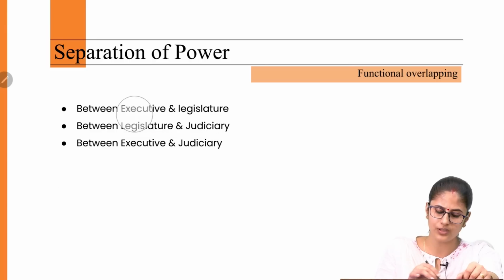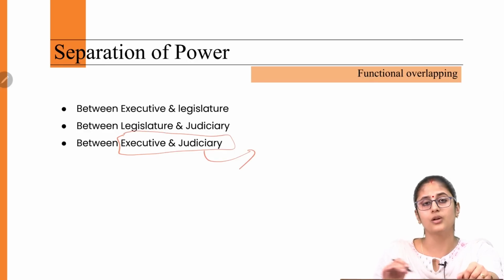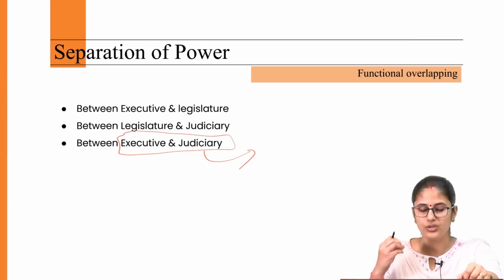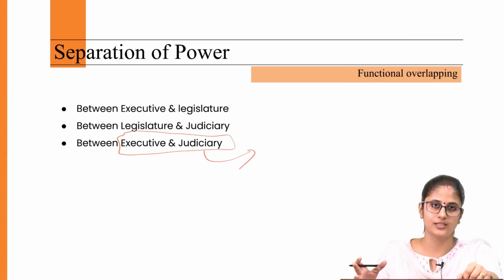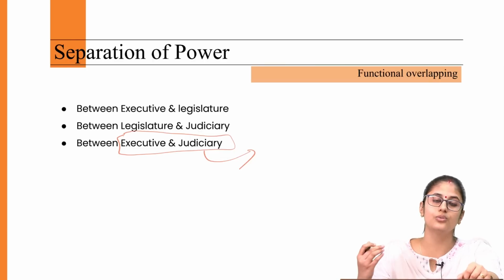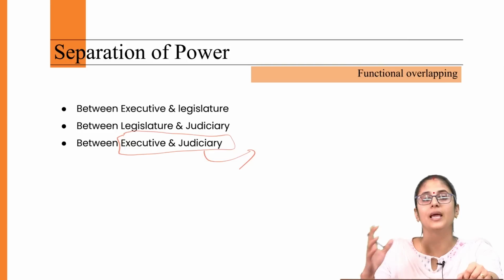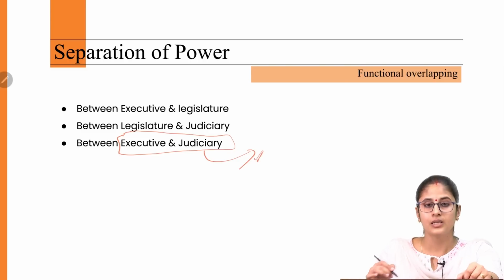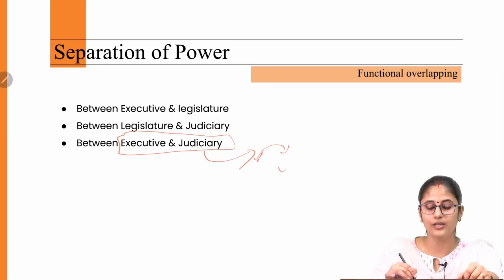Now, let's see the functional overlapping when it comes to the executive and the judiciary. Again, when it comes to the judiciary, we are witnessing judicial activism. For example, during the COVID-19 pandemic, the judiciary gave a lot of directions to the executive when it comes to administering the COVID-19 vaccination. They ordered that the government should provide COVID-19 vaccination for free. They issued guidelines with regard to managing the migrant crisis which was there at that time. Now, this basically implies interfering into the executive domain. Remember?